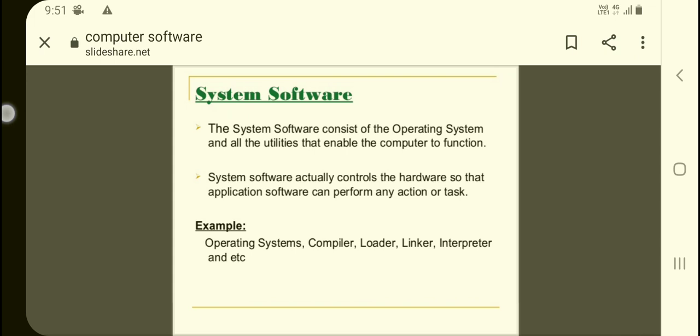Right now in the 11th 12th, they learn the coding part of it, how we code a software. So their compiler, loader, linker, interpreters are used. You basically know right now about the operating system, like Windows operating system we have in our laptops and computers, desktops, PCs. So it is one of the examples of the operating system.